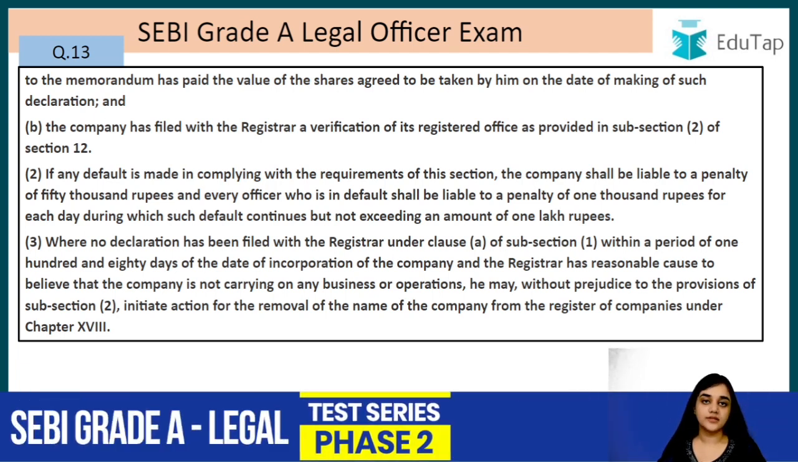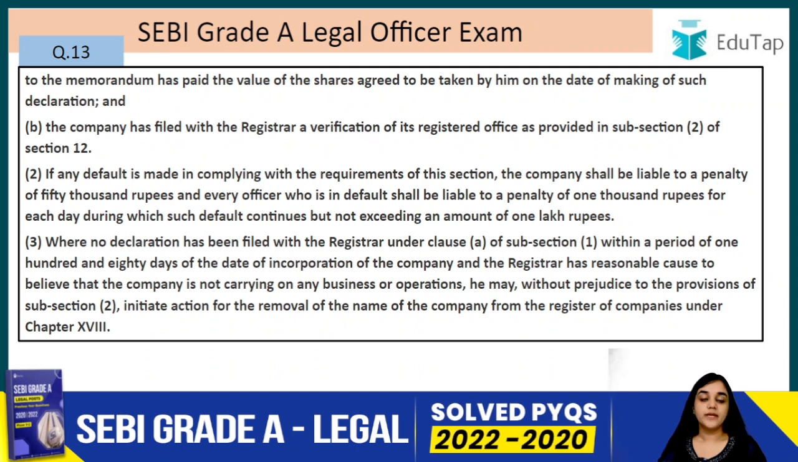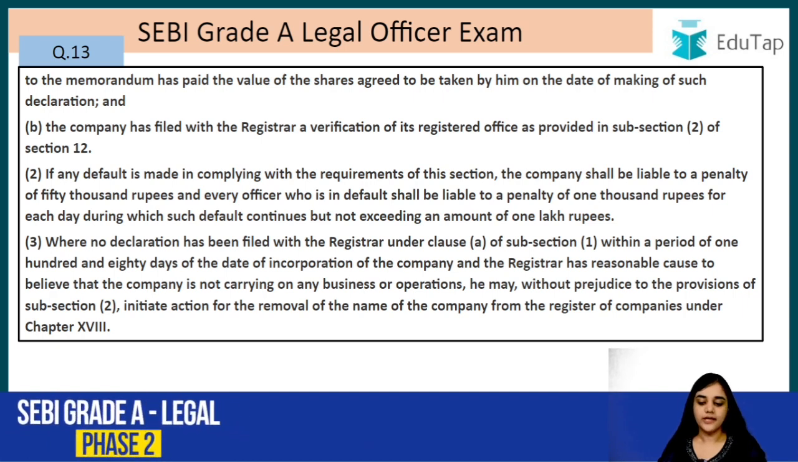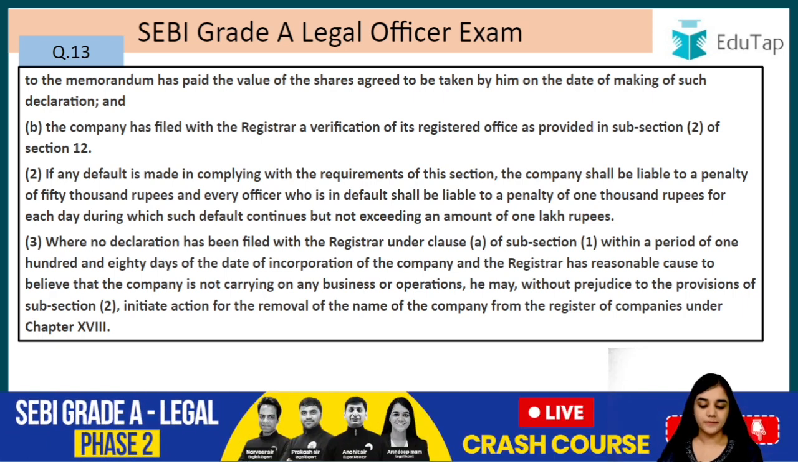So basically, what is the declaration? That declaration will be that all the subscribers to the memorandum have paid the value of the shares that they have agreed to take, right? And the second one will be that the company has filed with the registrar a verification of its registered office as provided in subsection 2 of section 12.